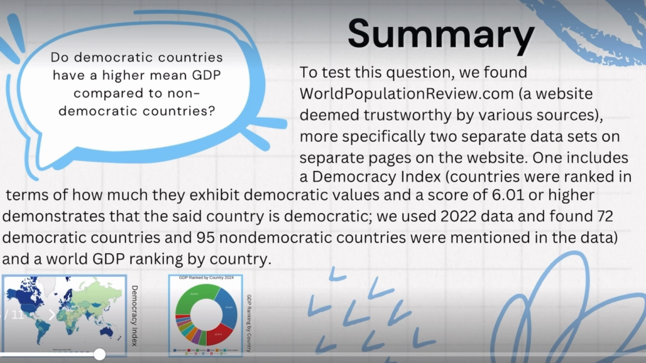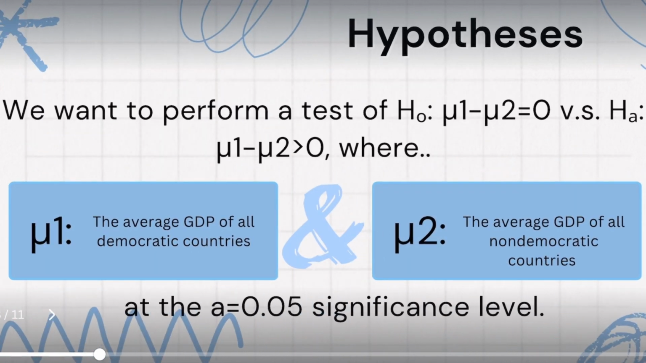One includes a democracy index, where countries were ranked in terms of how much they exhibit democratic values, and a score of 6.01 or higher demonstrates that the said country is democratic. We used 2022 data and found 72 democratic countries and 95 non-democratic countries. Our hypotheses were null hypothesis mu1 minus mu2 equals 0 versus the alternative hypothesis mu1 minus mu2 is greater than 0, where mu1 equals the average GDP of all democratic countries and mu2 equals the average GDP of all non-democratic countries.